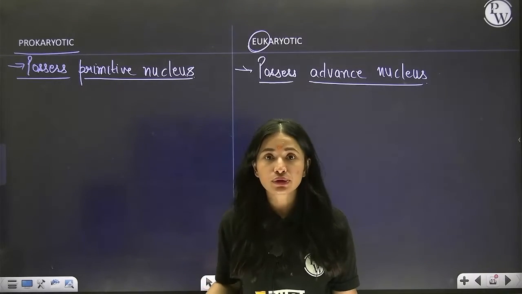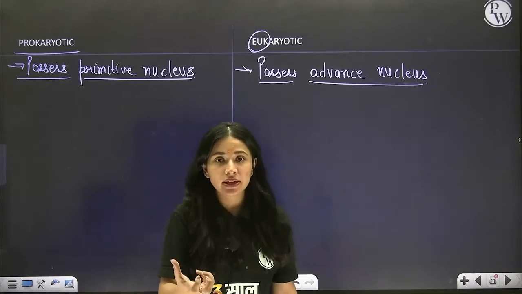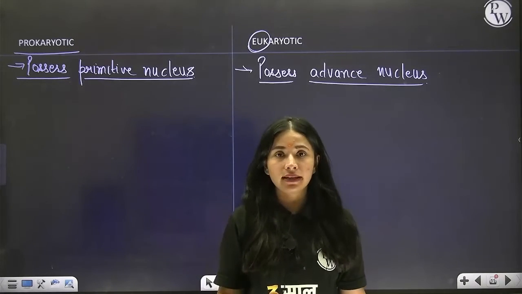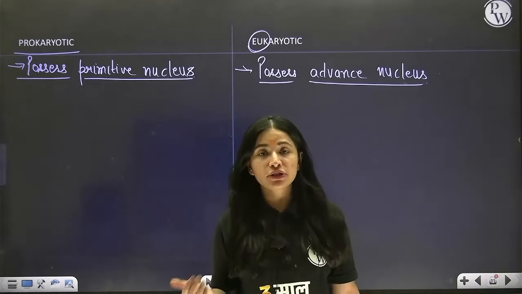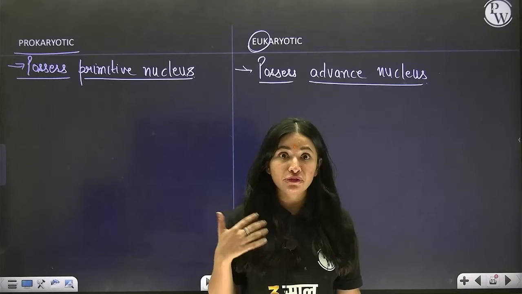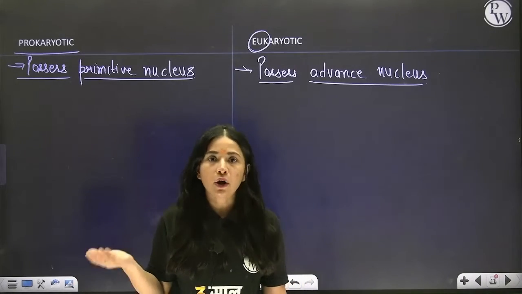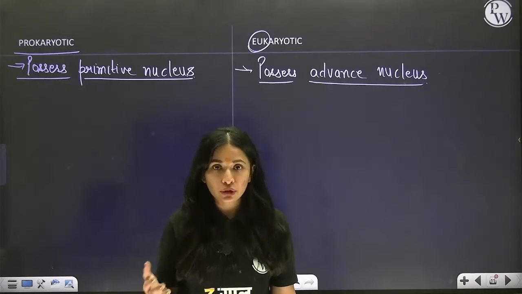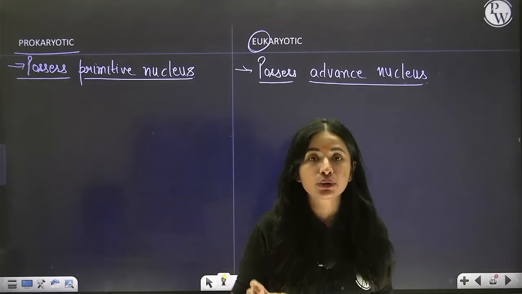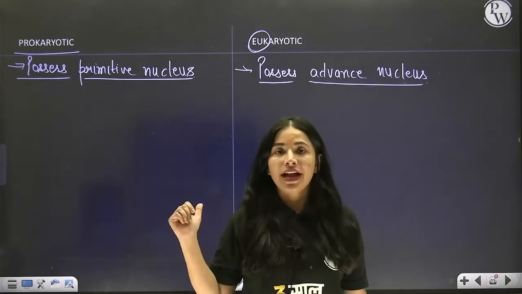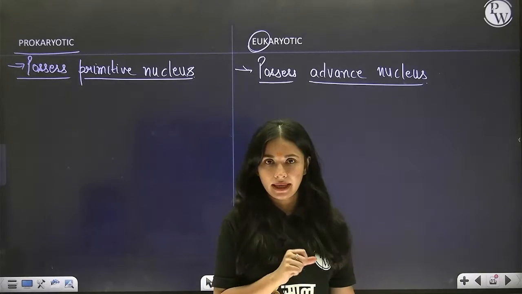Of course, you should know this also. What is primitive? How will you identify if I give you a cell and tell you, okay, just take this microscope and view it under microscope and tell me which is pro and which is eu? If theoretically you know that pro is primitive, eu is advanced, then how will you identify, till the time you don't know it practically also, what these terms actually mean. So now here I am going to tell you their meanings as well.